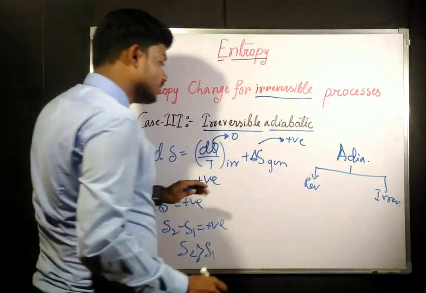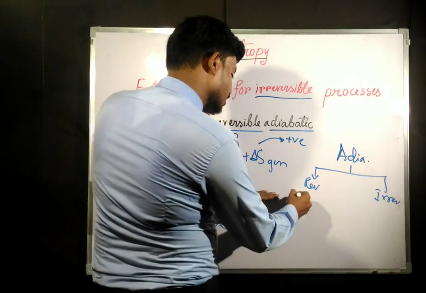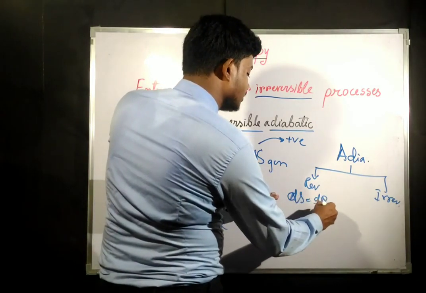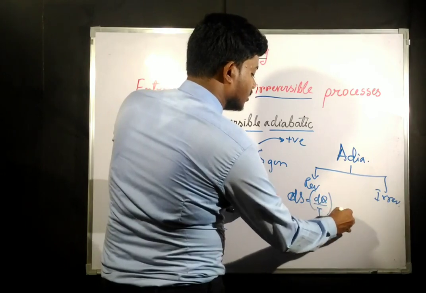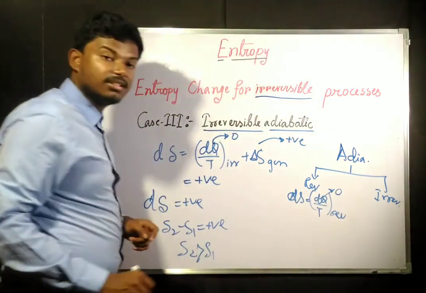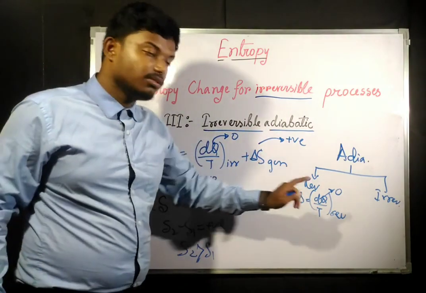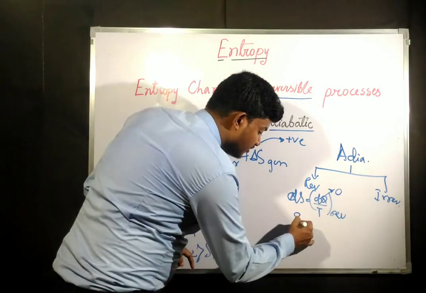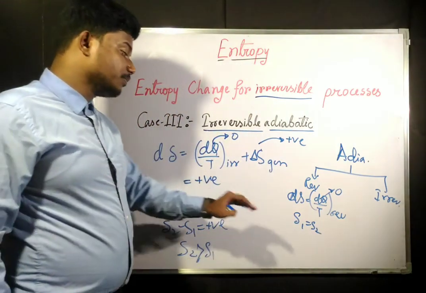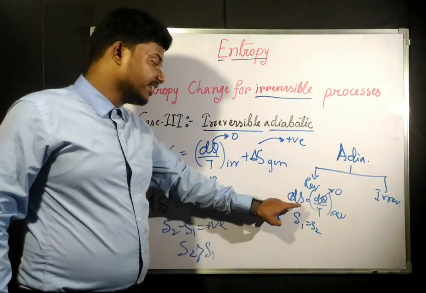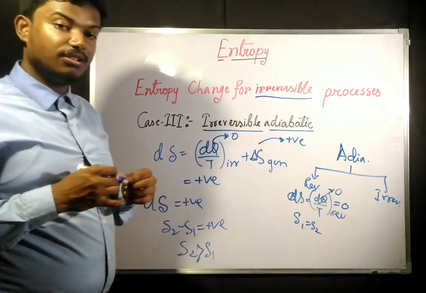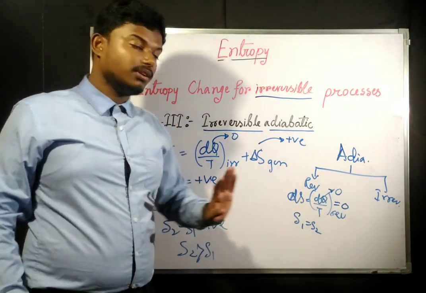Now for reversible adiabatic, we know that dS was dQ by T reversible. For a reversible process it was 0, for an adiabatic process it was 0. So in this case S1 equals S2. Entropy was same. Since dS is equal to 0, this was isentropic.